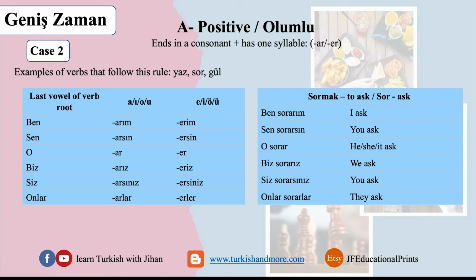Till now we took two cases. First case, when the last letter in the verb is a vowel, you just add R. When it ends in a consonant and one syllable, you add either R or er.